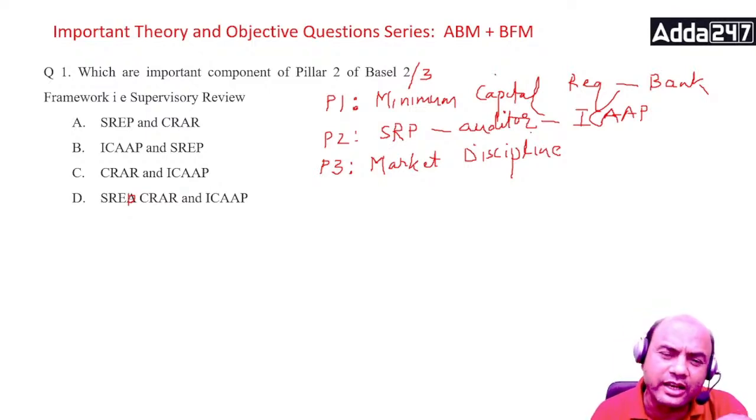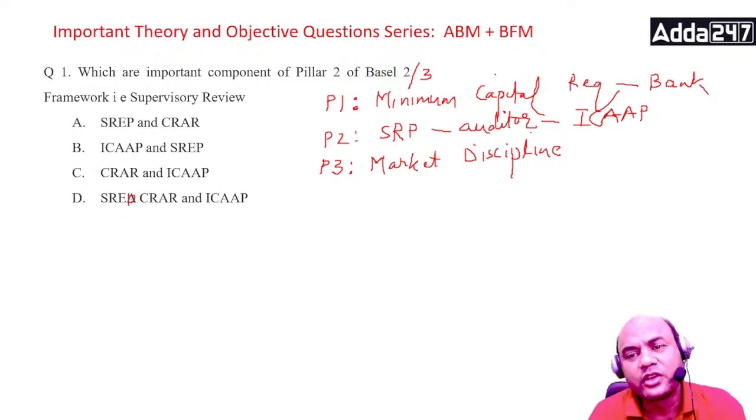All the detailed points are taken in that. Every bank has to follow the ICAP. If there is any deviation from the ICAP, then the bank has to give an explanation why the deviation is there, because the ICAP is prepared such that the bank should be in a stable position. Now this is Pillar 2.